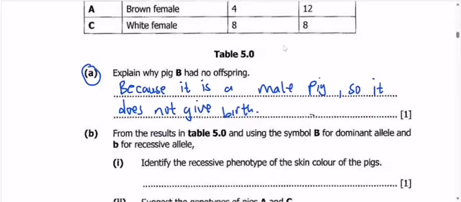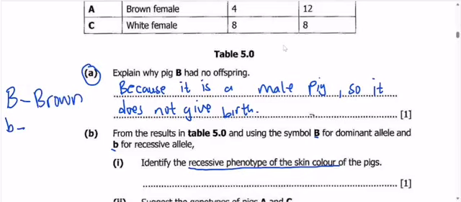Here is our question B. From the results in Table 5.0 and using the symbol capital letter B for the dominant allele and small letter b for the recessive allele, identify the recessive phenotype of the skin color of the pigs. Now they have told us that capital B is dominant, so it will be brown. The small letter b is recessive, hence it will be white, because when you look at the offspring in the table, we have white and brown.